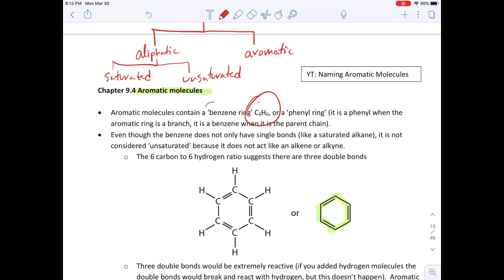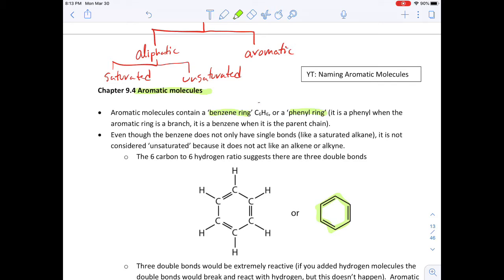So the benzene ring is when it's a parent chain and the phenyl is when it's being a branch. So I'll use those two words, and they're not technically interchangeable, but they're talking about the same kind of structure. It's the aromatic ring. The aromatic ring is a parent chain and the aromatic ring as a branch. But as long as it's got a benzene ring in it or a phenyl branch, it is an aromatic molecule.